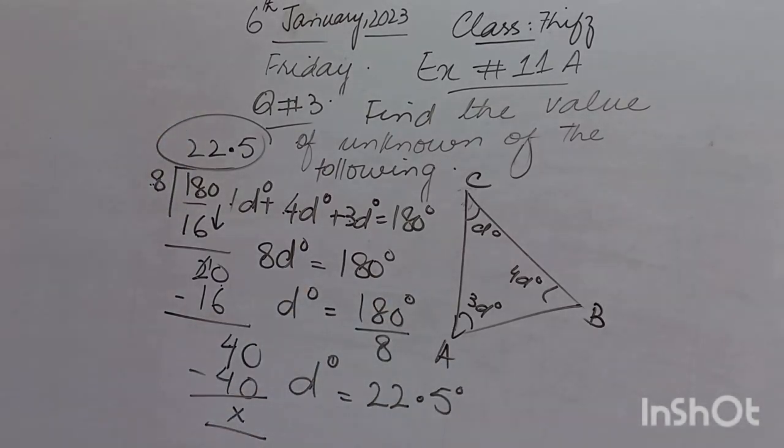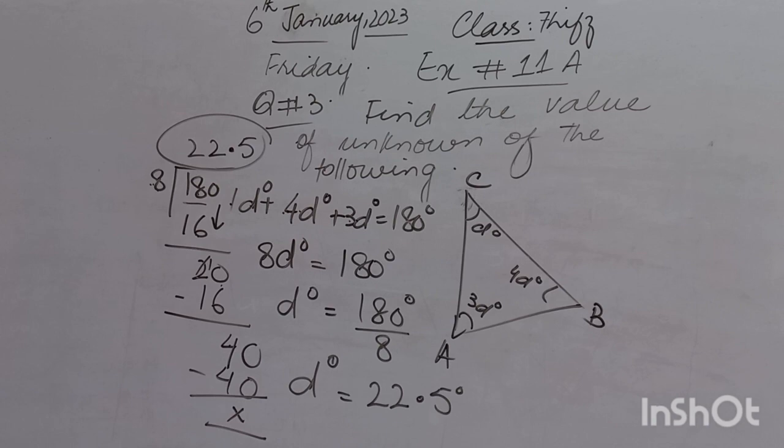I am going to repeat my words. You have to listen very carefully. As you look, there is a triangle in which three angles are given: D degree, 4D degree and 3D degree. Because this is a question related to a triangle, we will take the sum of all three angles, and its sum must be equal to 180 degree. After addition, we got 8D degree on the left hand side, and on the right hand side we have 180 degree. As you look, there is D with 8.